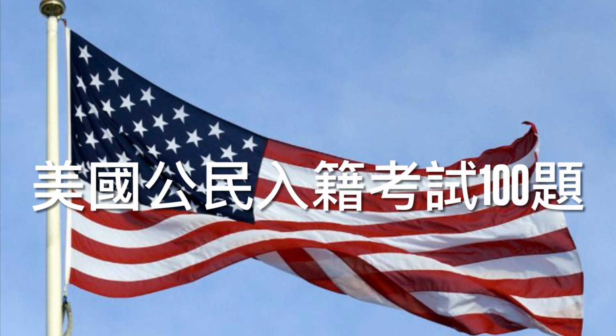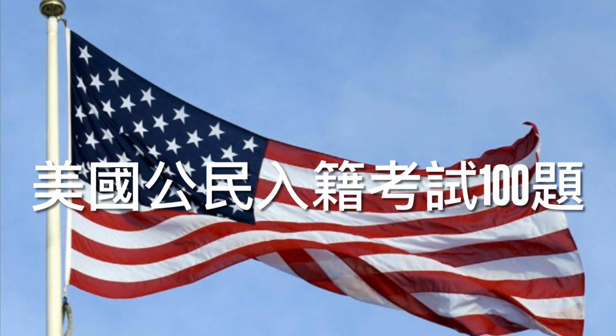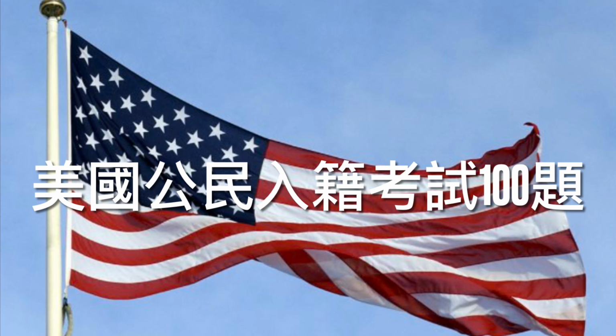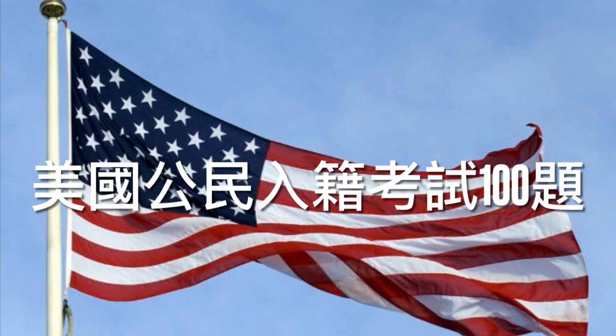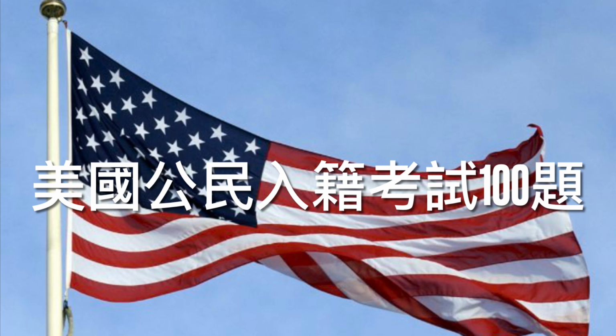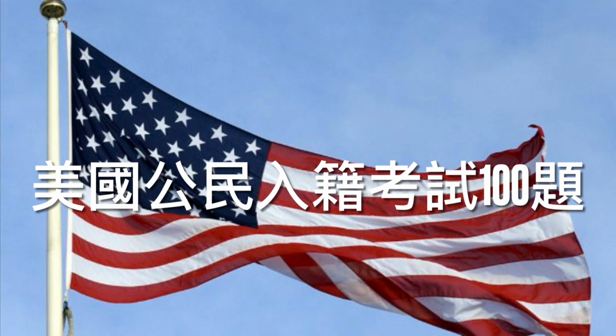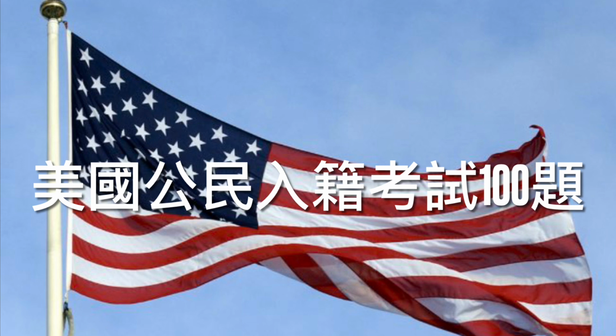65. What happened at the Constitutional Convention? Correct answers. Choose 1. The Constitution was written. The Founding Fathers wrote the Constitution. Explanation. The Constitutional Convention took place in Philadelphia from May 14 to September 17, 1787 with the goal of redesigning the system of government. 66. When was the Constitution written? Correct answer. 1787. Explanation. The Constitution was written during the Constitutional Convention in Philadelphia.